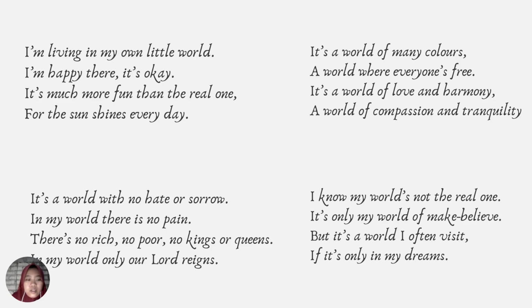Okay, so let's talk about the last stanza. I think the imagery that I get from the last stanza is that all of his world is a dream. So the writer or the poet believes that he often visits his world.